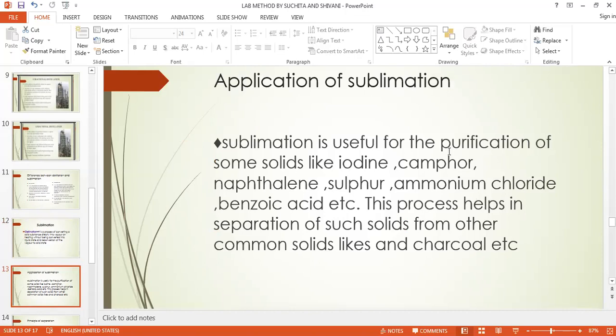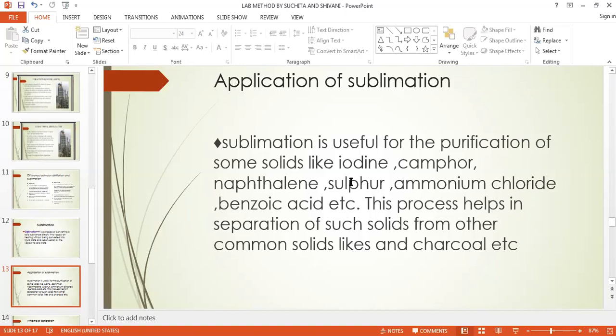But this property of sublimation is a very unique property, and not all solid substances have it. Certain substances like iodine, camphor, the white tablets we use in the aarti in front of God, which we call kapoor, are examples.